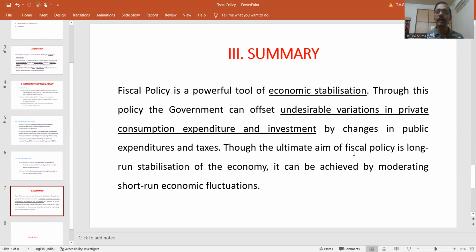Though the ultimate aim of fiscal policy is the long-run stabilization of the economy, it can be achieved by moderating short-term fluctuations. So control over macroeconomic variables can be had with the help of the instruments of fiscal policy, and these variables can be guided in the desirable direction, and undesirable variation in them can also be changed with the help of the tools of fiscal policy.